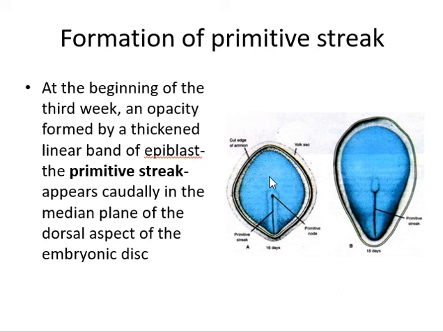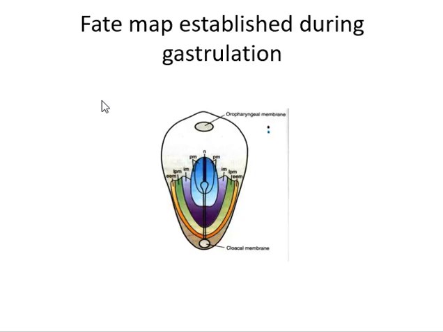Later, the precordal plate will be important for induction of the forebrain. The oropharyngeal membrane at the cranial end of the disc consists of a small region of tightly adherent ectoderm and endoderm without intervening mesoderm. Now the fate map established during gastrulation.